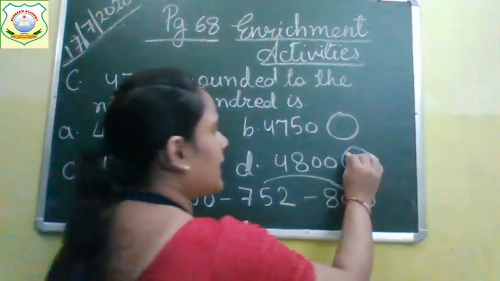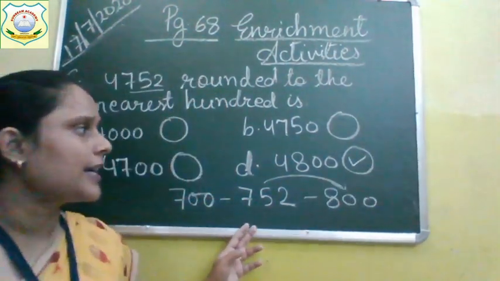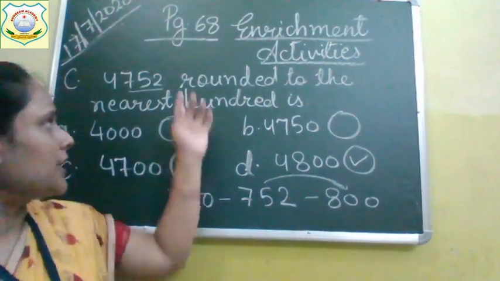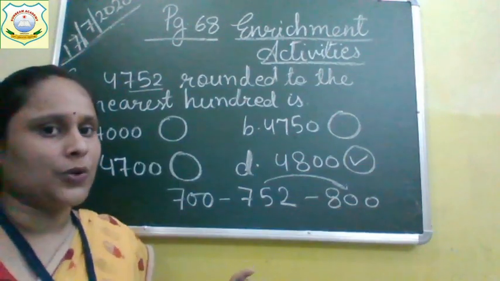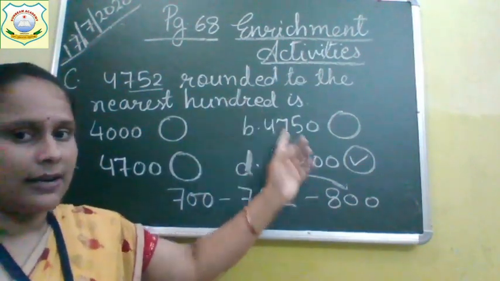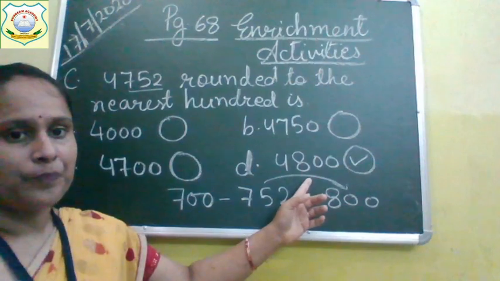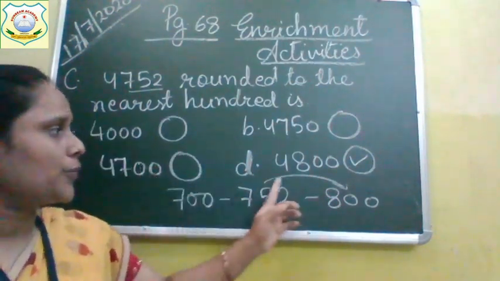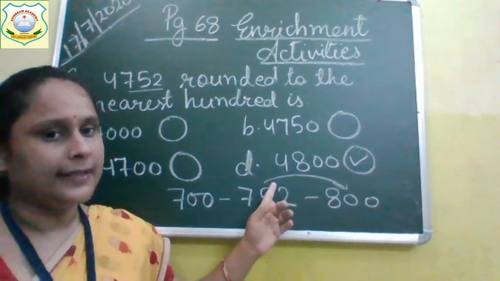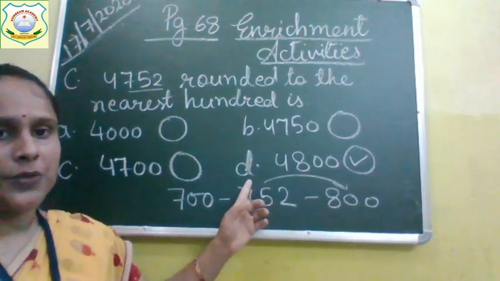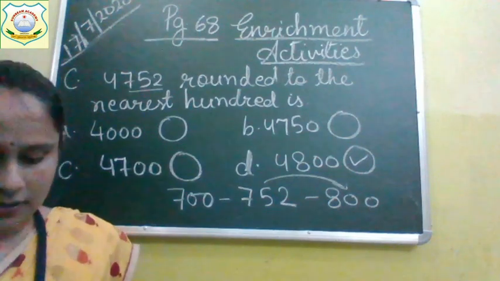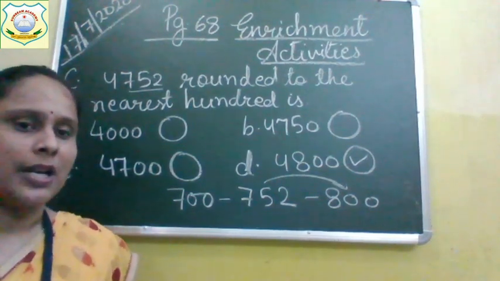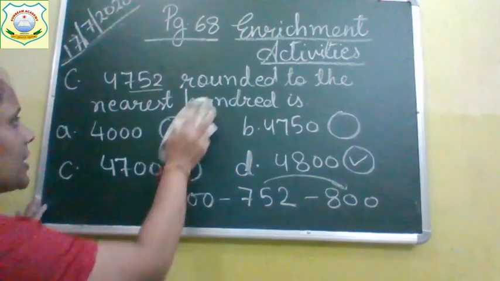So which one is the correct option? 4,800 is the correct option. So 4,752 is in nearest 100. It is closer to it. Okay. So in question number C, we'll put tick mark on option D. D is the correct option. Put a tick mark, children. You all have done up to here. Now we move on to our question number D. Let's see question number D now.